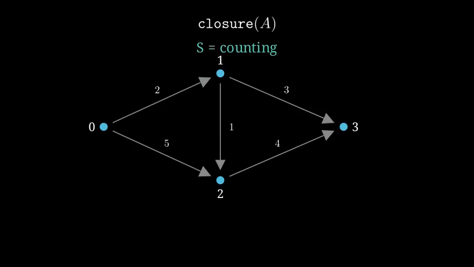Can we ask something sharper, like how many paths use exactly so many edges? That is just the bare power, A to the k without summing. A squared gives the 2 paths of exactly 2 edges, 0 to 1 to 3, and 0 to 2 to 3. A cubed gives the 1 path of exactly 3 edges, 0 to 1 to 2 to 3. Add them, 2 plus 1, and you recover the closure's answer of 3. The closure is just the powers summed.